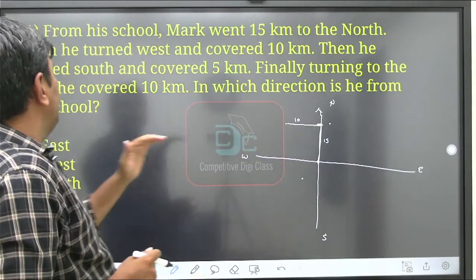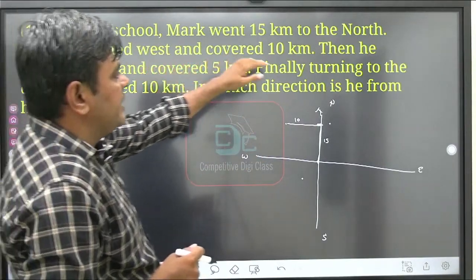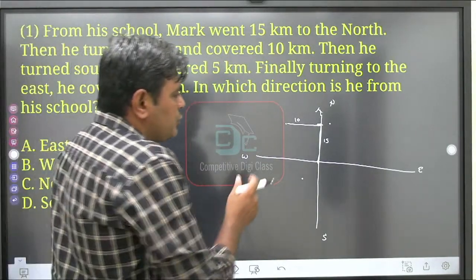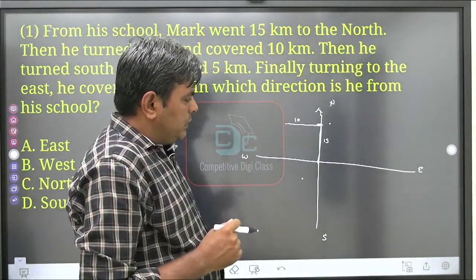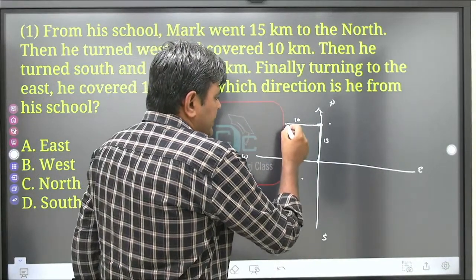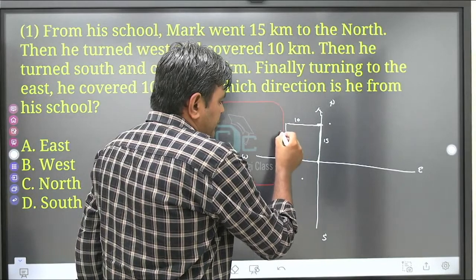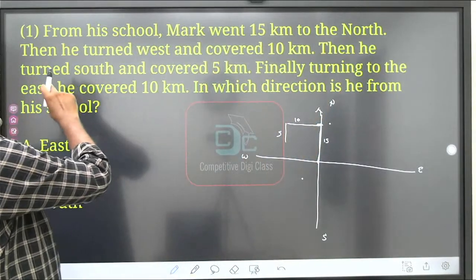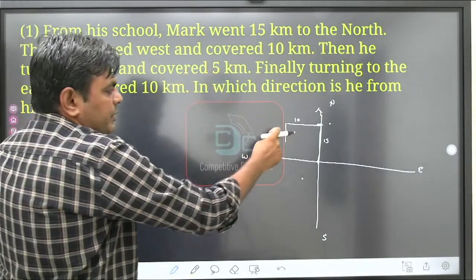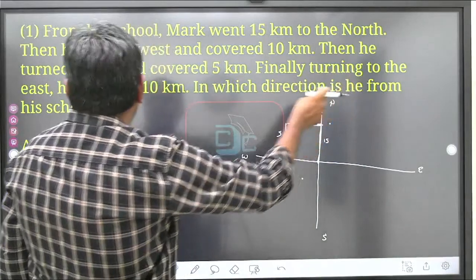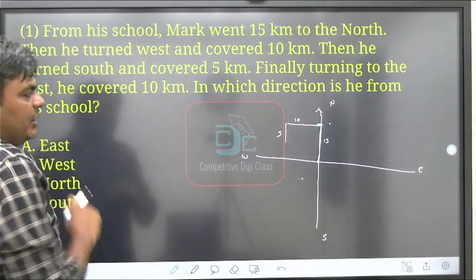Then he turned south and covered 5 km. So after that he turned south. What is the direction of south? In this direction. So we can say that it will move 5 km. So this distance is 5 km. Finally turning to the east, he covered 10 km.